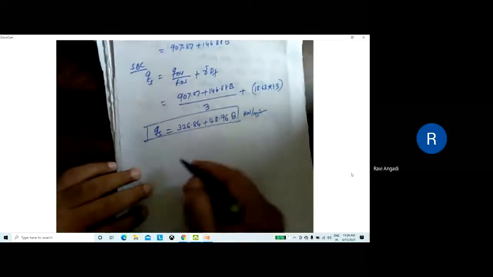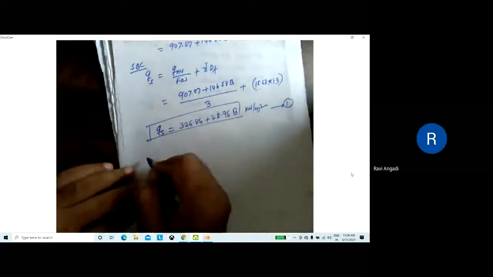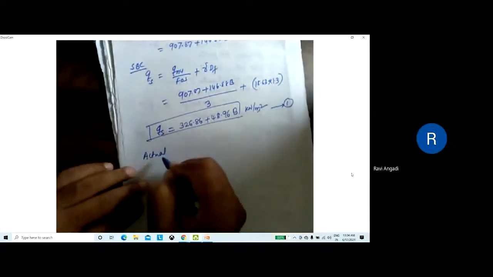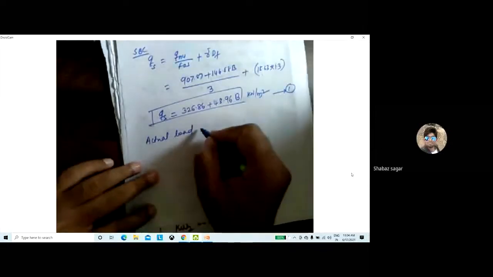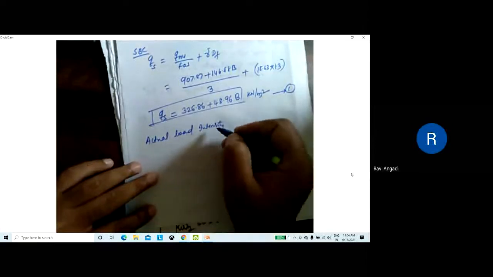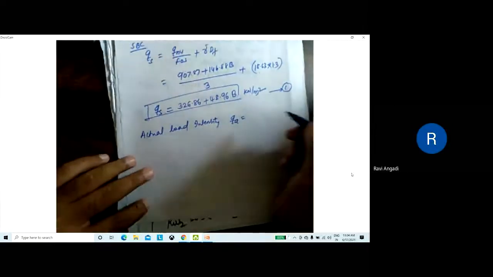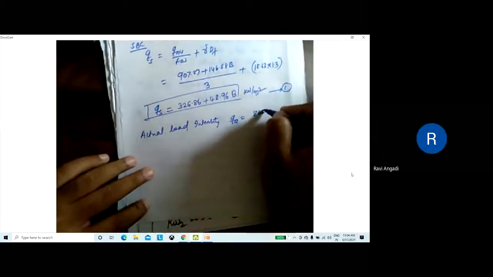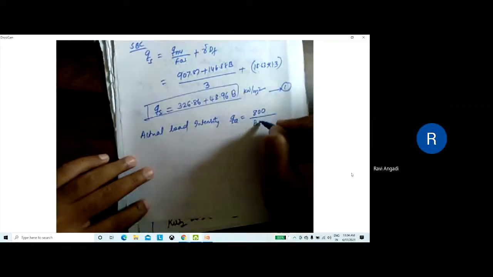Then let us call this equation number 1. Then actual load. How much load is coming on the structure? Actual load acting, 800. It is a 800 load, but it is acting per area, per square meter area. Shall I write B into B?